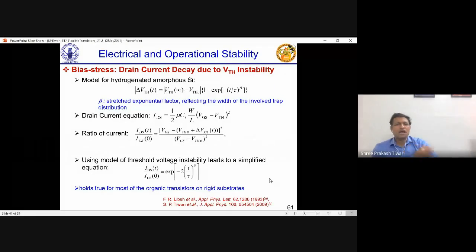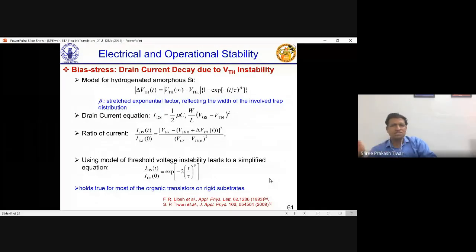But there was already a model with hydrogenated amorphous silicon, given by Libsch and Kanicki long back, I think in 1993, where mod of delta VTH depends on 1 minus exponential of minus (t by tau) to the power beta. Now this is a stretched exponential function, where beta is the stretched exponential factor, and a lot of trap distribution and other physics come into the picture.